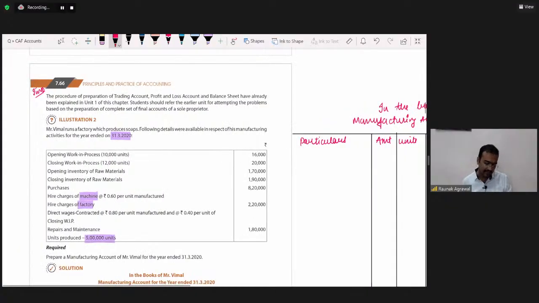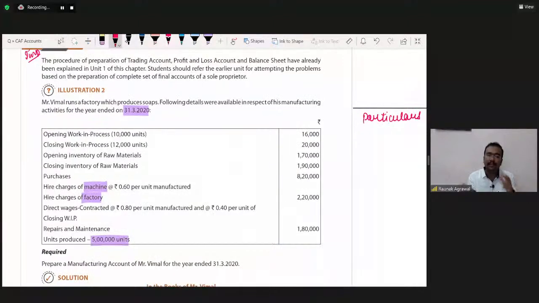Yes, sir. We will do a very simple thing. We will just read the illustration, read the heads, and post them in the manufacturing account. That's it. The first thing given is the opening WIP. Opening WIP, we have 10,000 units.